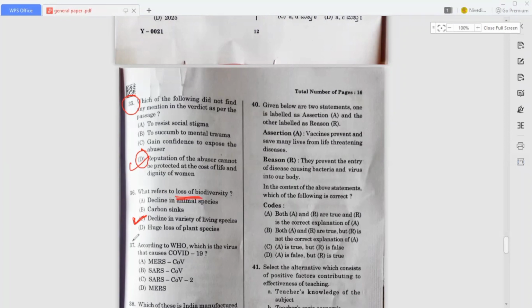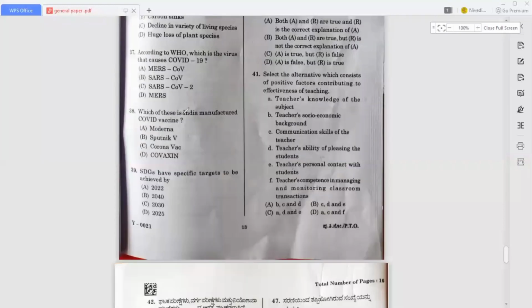Okay, so next question, according to WHO, which is the virus that caused COVID-19? Very easy, right? Which one? SARS-CoV-2. Option C is the answer for this particular question. So now move on to the next questions. Okay, so in 38, which of these is an India manufactured COVID vaccine? Which one? That is Covaxin, right? It is manufactured in India. So now move on to the next question.